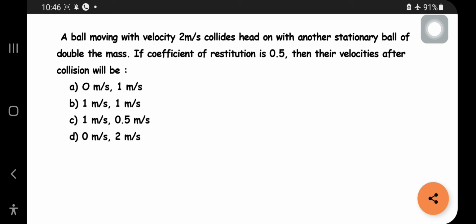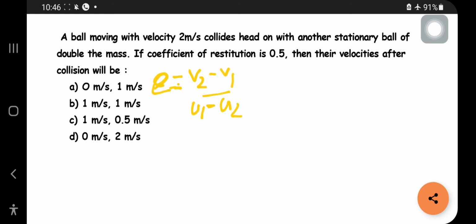Before that, what is the formula for the coefficient of restitution? It's given by v2 minus v1 by u1 minus u2, where v1 is the final velocity of the first object, v2 is the final velocity of the second object, u1 is the initial velocity of the first object, and u2 is the initial velocity of the second object.